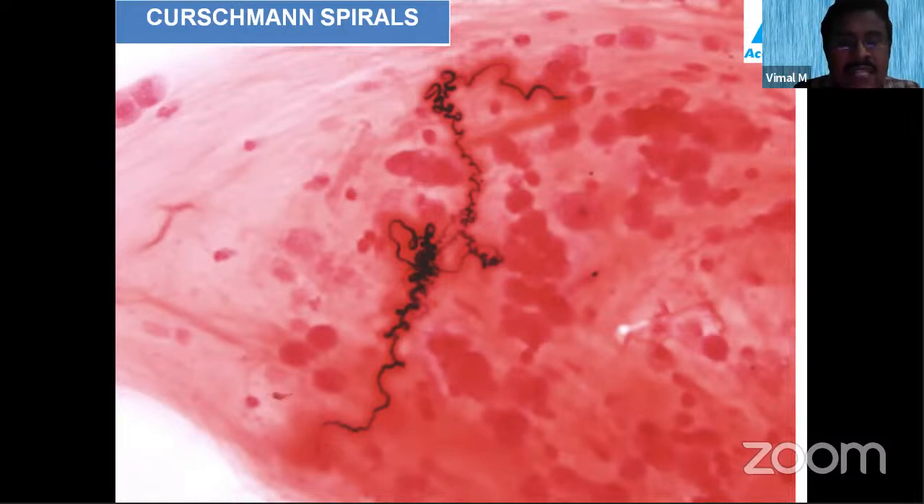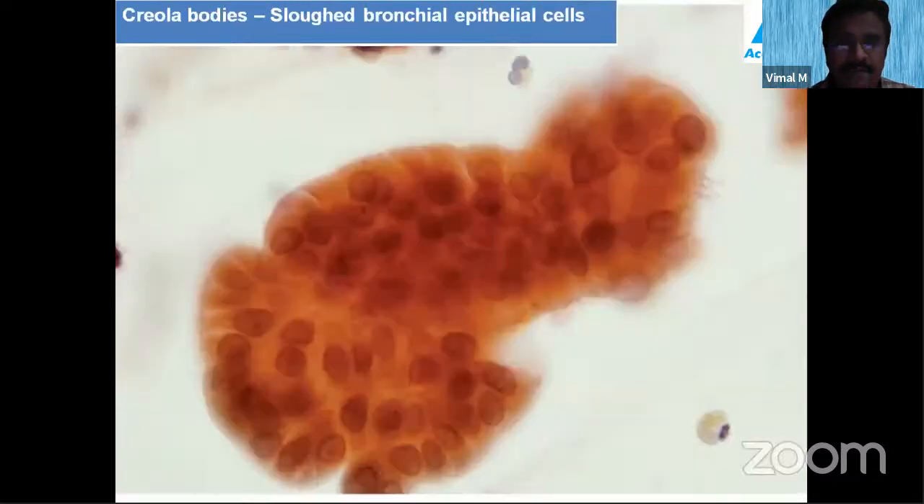The sputum is expelled along with the bronchial epithelial cells. Okay, there will be mucus plugging in the bronchus, no? So when the patient tries to cough, the sputum comes out along with the shed bronchial epithelial cells in the form of a spiral, and these spirals are called Curschmann spirals. That is the sputum with bronchial epithelial cells.